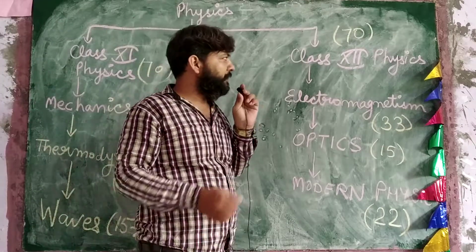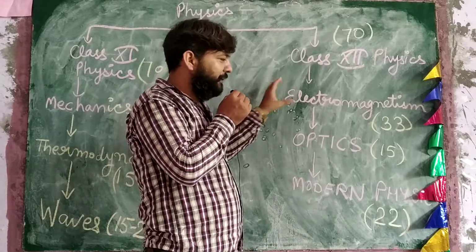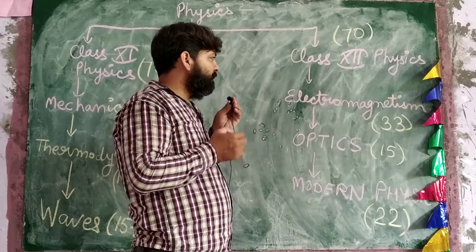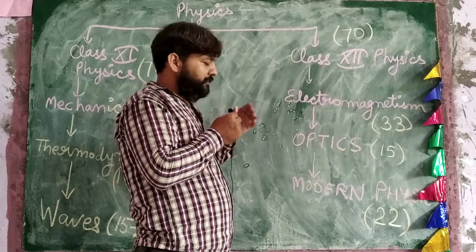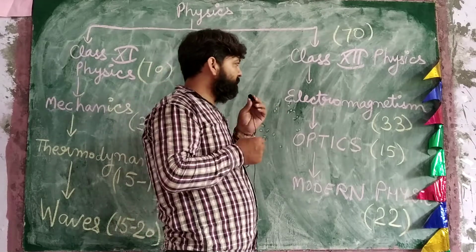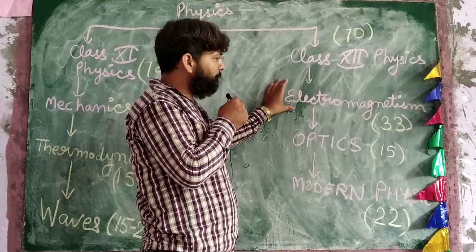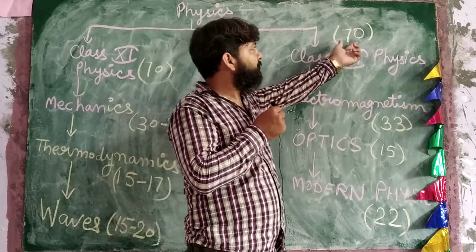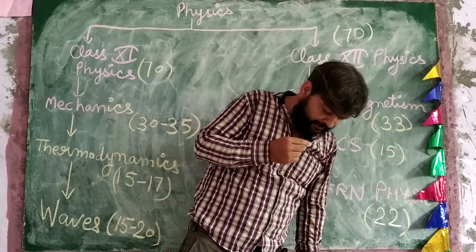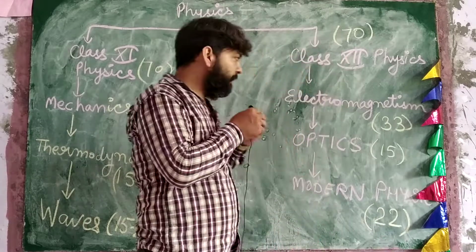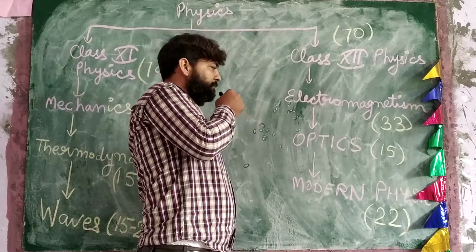Again, we will talk about class 12 physics. In electromagnetism there are again subtopics. It's a very big part. You can see that in 70 marks, 33 marks are contained in electromagnetism. Okay.